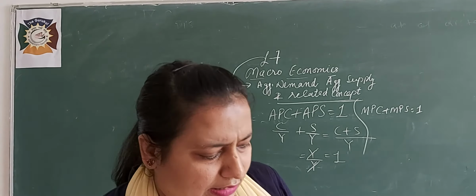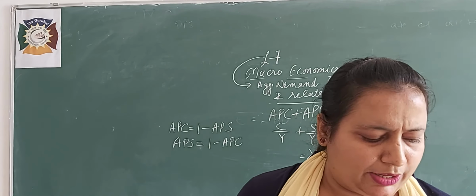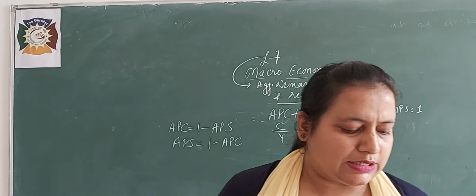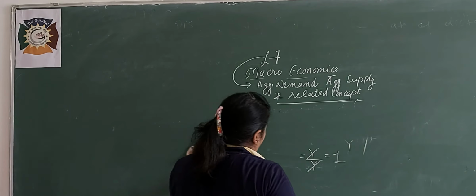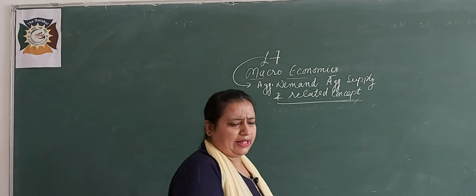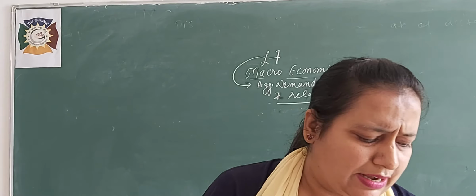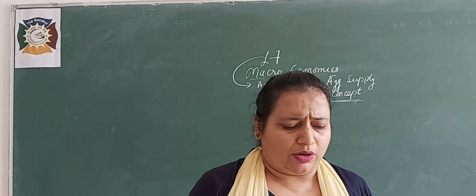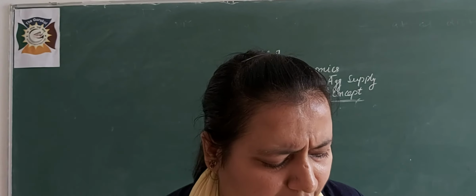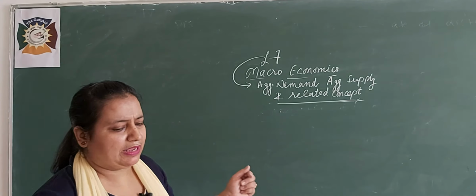The next is, 3 or 4 questions are given in HOTS. I am telling you those questions. First: personal disposable income is 1000 crore and consumption expenditure is 750 crore. Personal disposable income means Y, and consumption expenditure is 750. Find out APS.